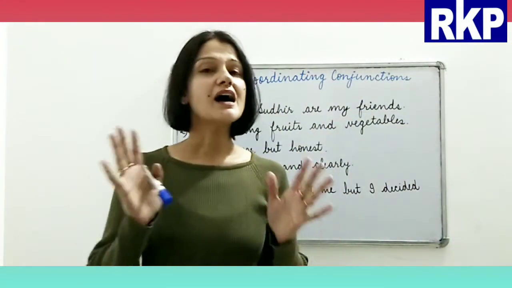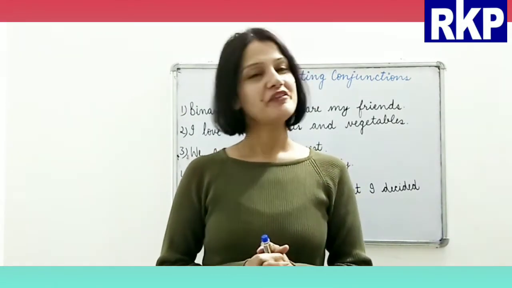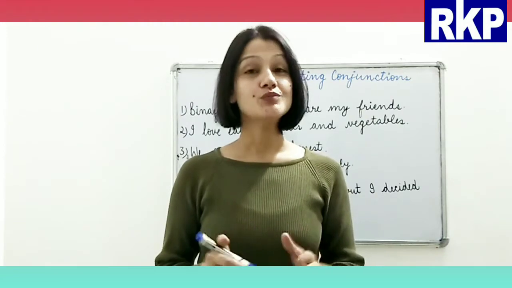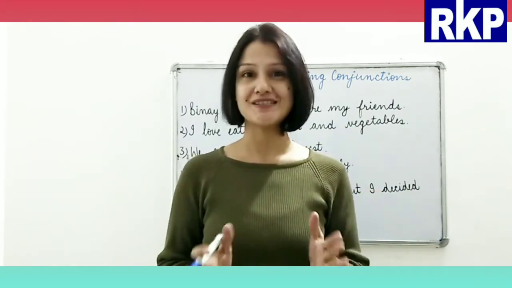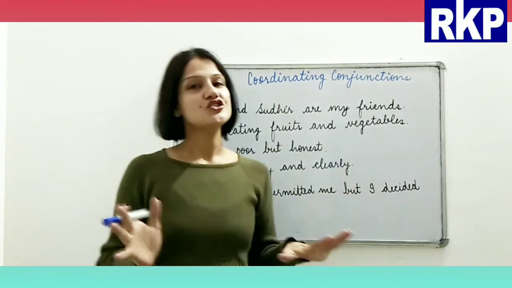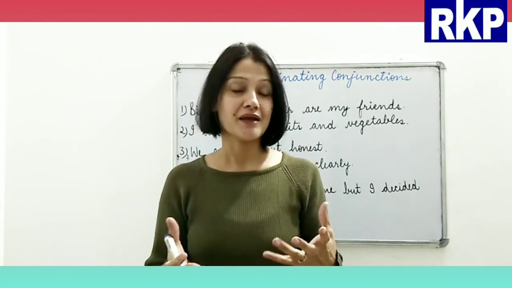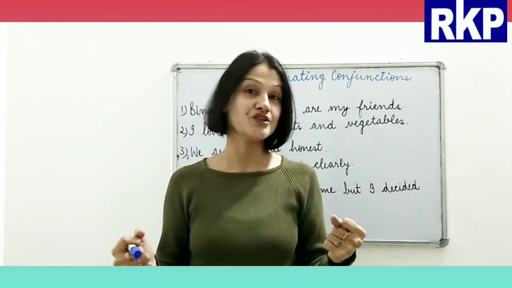Now students, having understood what conjunctions actually are, we'll move further to coordinating conjunctions. Alright, now beta, coordinating conjunctions, of course we know that they join something, but what is so special about them?